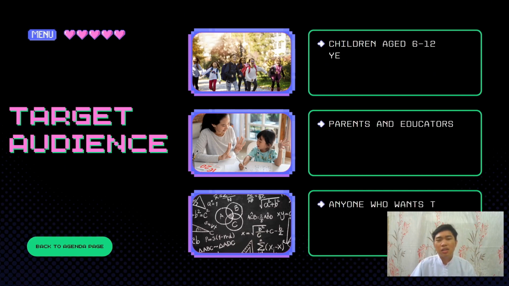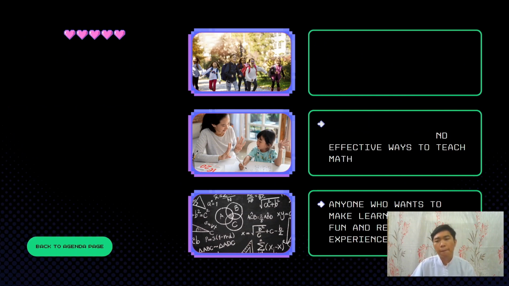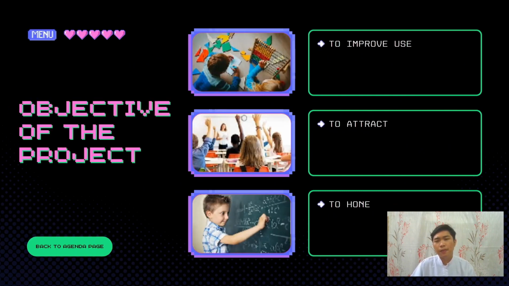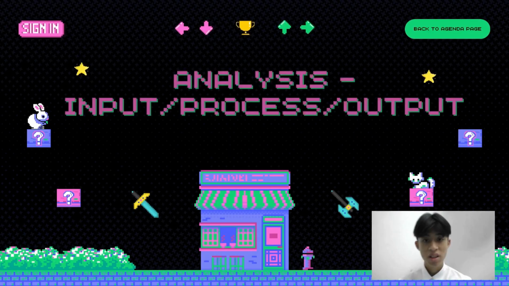Our target audience are children aged 6 to 12 years old, parents or educators seeking an engaging and effective way to teach math, and anyone who wants to make learning math a fun and rewarding experience. The objectives of the project are to improve the user's mathematical skills, to attract more interest in learning mathematics, and to hone problem solving.